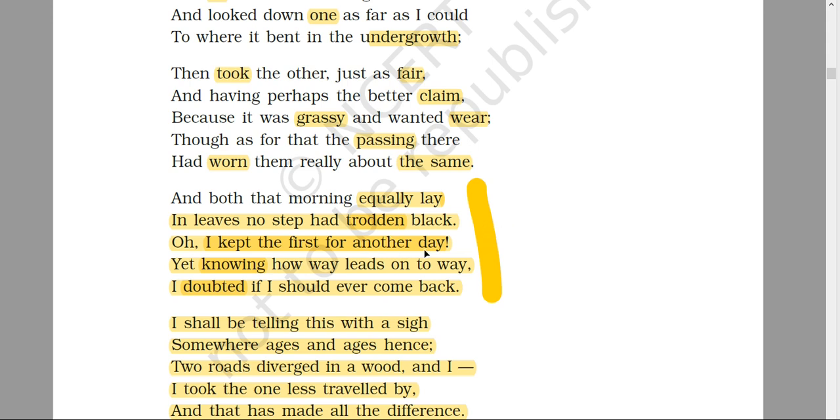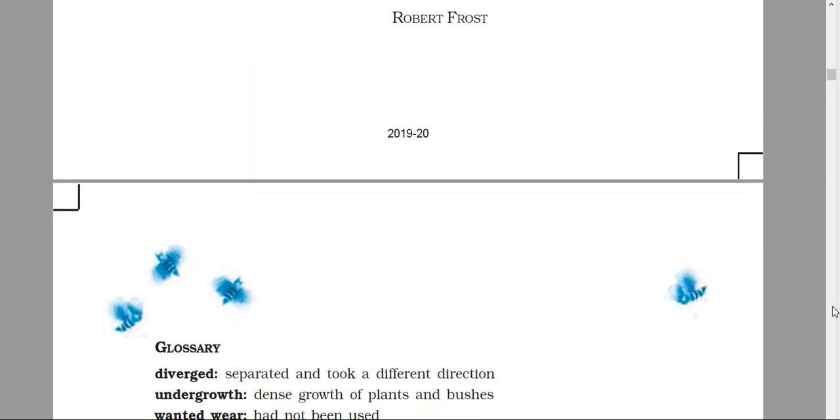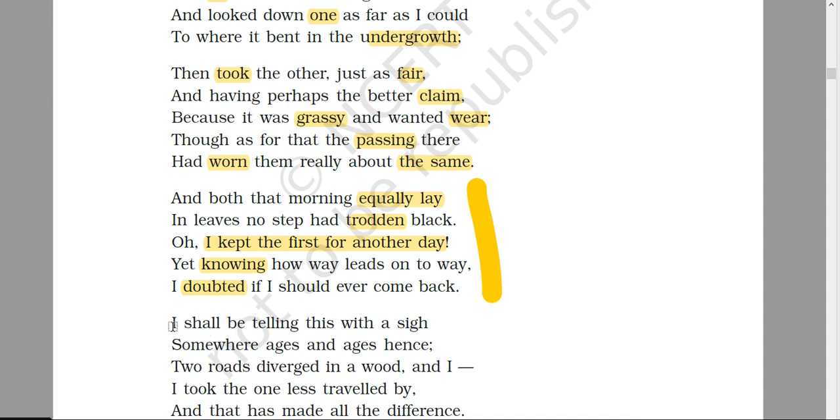They were similar, they were looking similar to him. "Yet knowing how way leads on to way," he knew where the roads were going to take him. And he had the doubt that once he had taken that road or any road, he would not come back in the future and take the other one. So this is the decision. That's how he says that decision making is very important there for the poet.